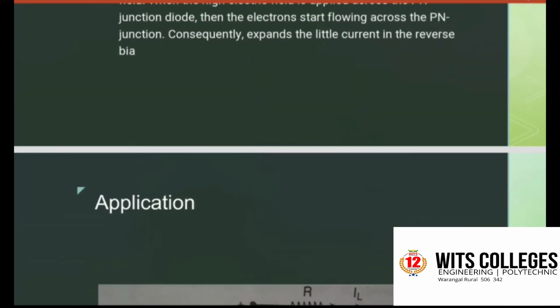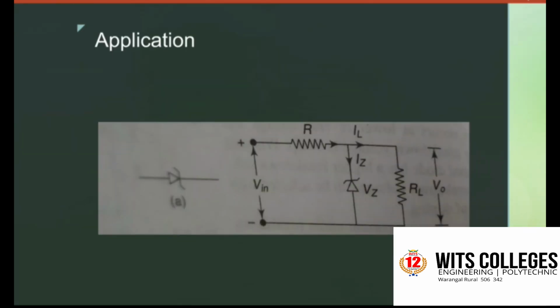Okay, coming to the applications. This is the Zener diode symbol. Under the reverse bias condition, the voltage across the diode remains almost constant, although the current through the diode increases. It is shown in the figure. So the voltage across the Zener diode serves as a reference voltage, and the diode can be used as a voltage regulator.